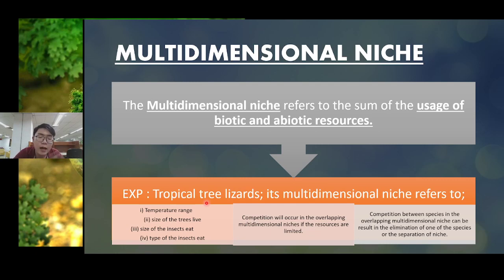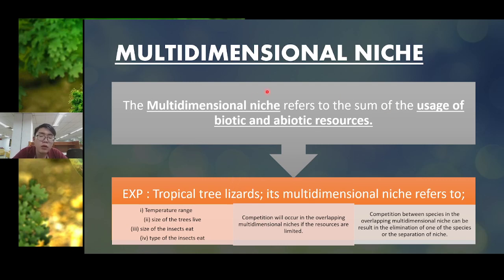There is another example of multi-dimensional niche also. In one tropical forest there are tigers that live in the tropical forest, and another animal, the elephant, that lives in the tropical forest, is also one type of multi-dimensional niche because it contains biotic and abiotic resources. But if the multi-dimensional niche overlaps when the resources are limited, competition will occur.